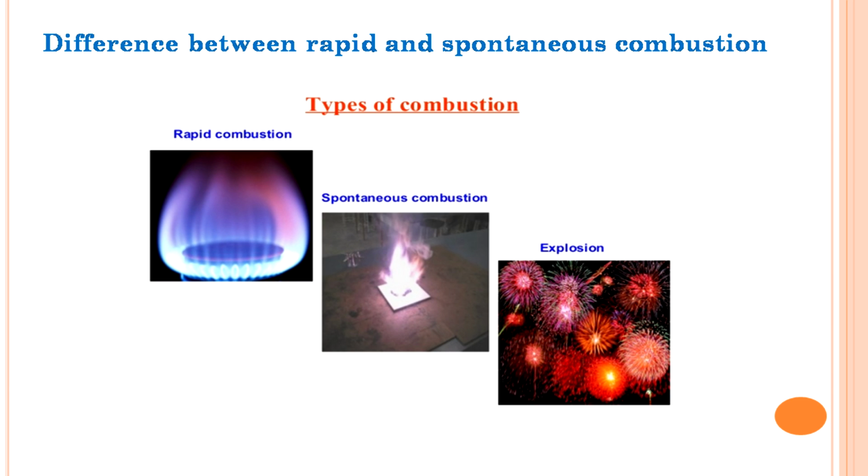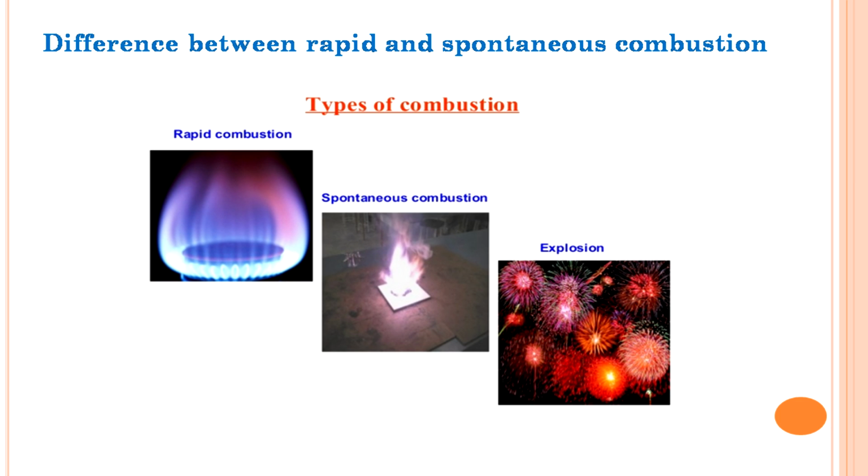For example, burning of phosphorus, magnesium, etc., because their ignition temperature is so low. It is nearly equal to our room temperature, generally 35 or 40 degrees centigrade. So anytime the temperature of our environment is like that, spontaneous combustion will take place. So we keep these substances in some mixture or alloys only.